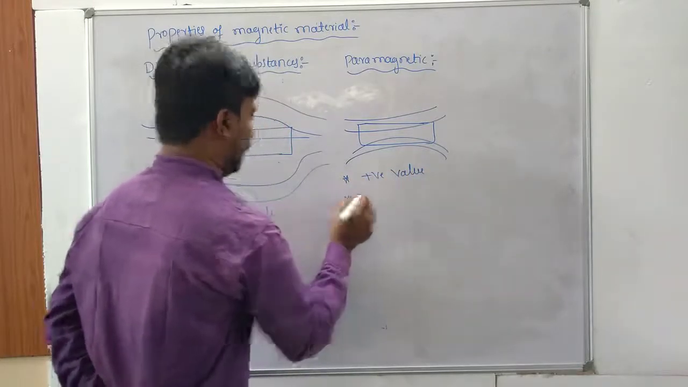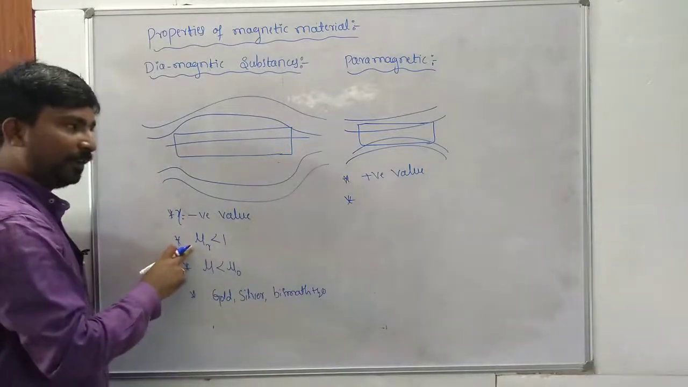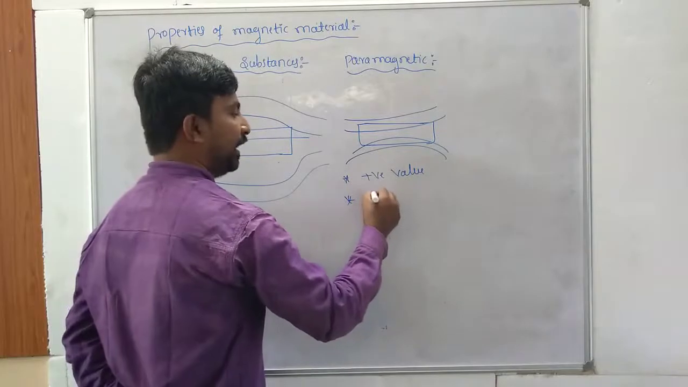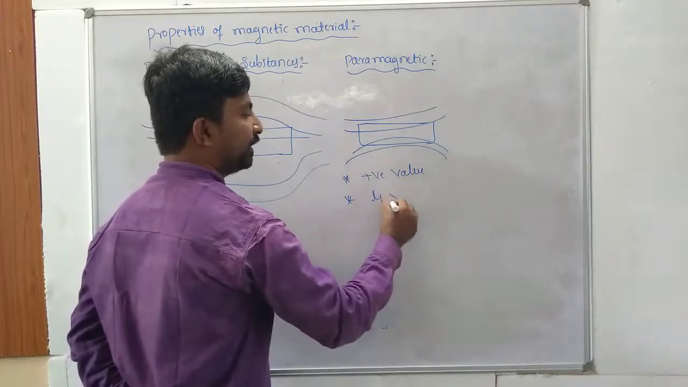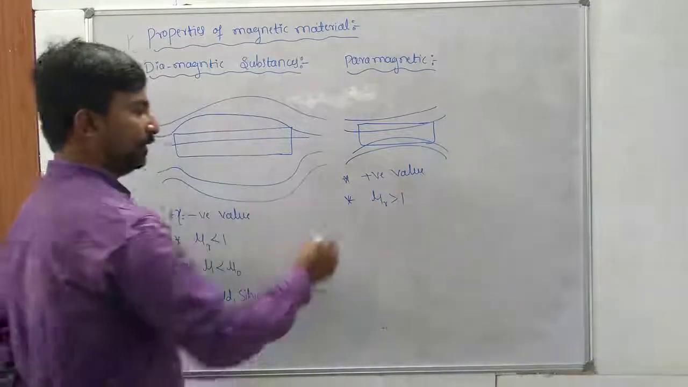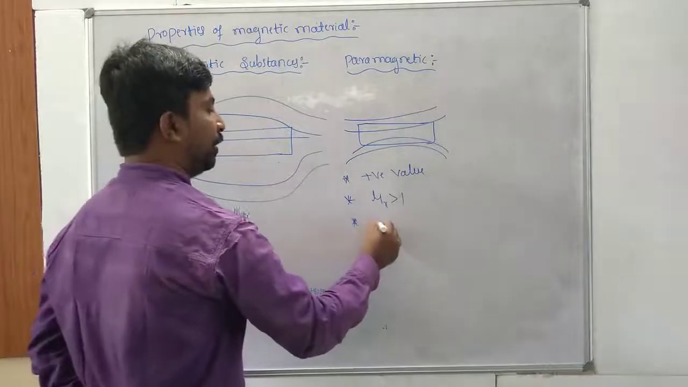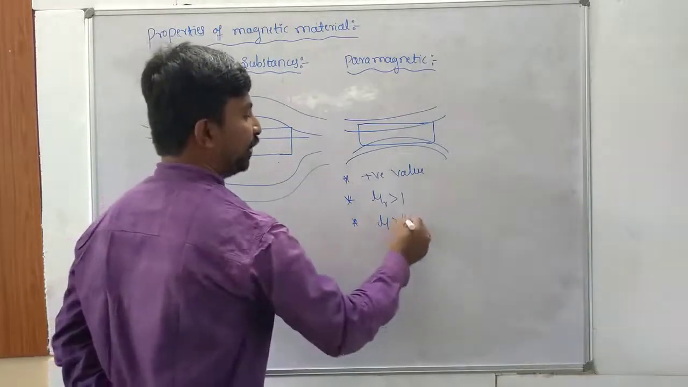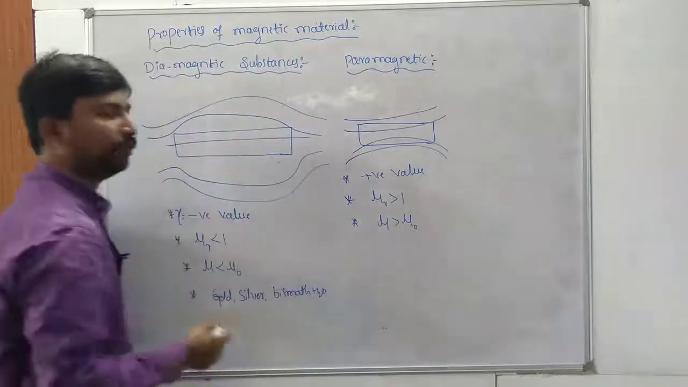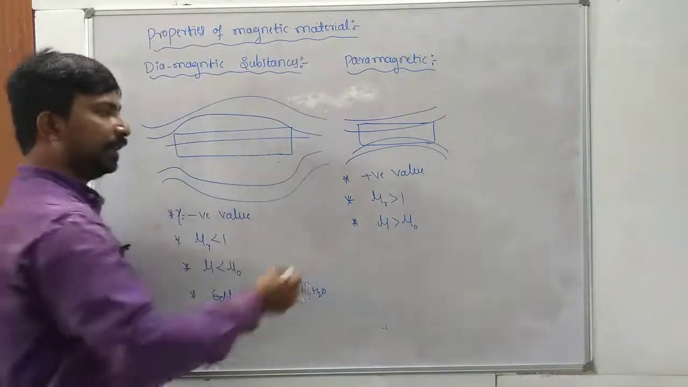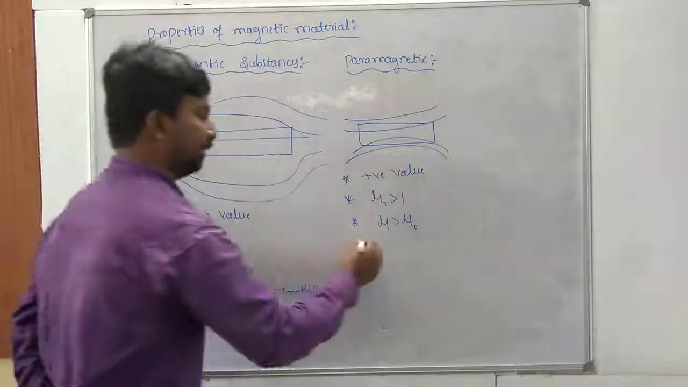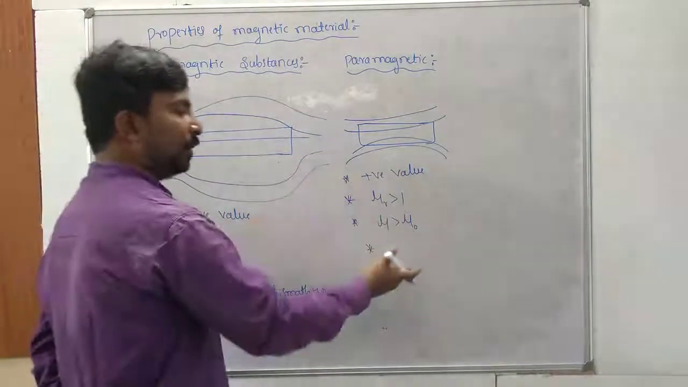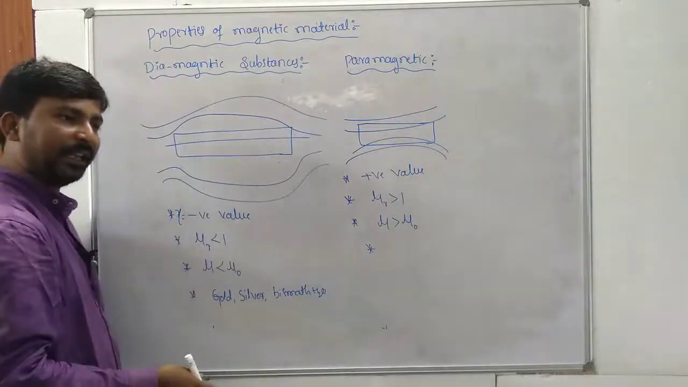Next, here I have taken that the relative permeability is slightly less than 1 for diamagnetic material, but in the paramagnetic material the relative permeability mu r is slightly greater than 1. Next, the permeability mu is slightly greater than the permeability of the vacuum mu naught. Next, it obeys Curie's law. In the diamagnetic material, it obeys the Meissner effect. In the paramagnetic material, it obeys Curie's law.